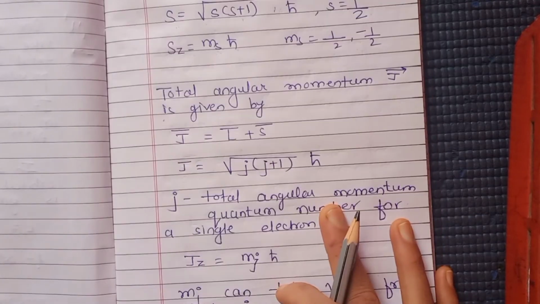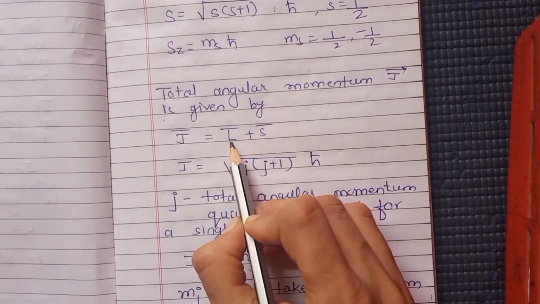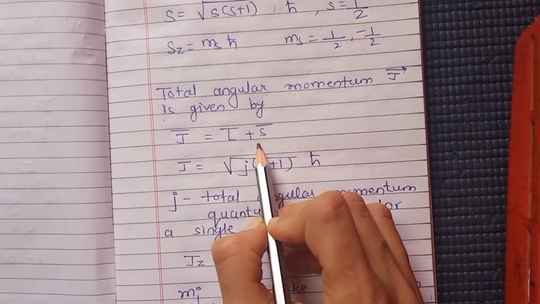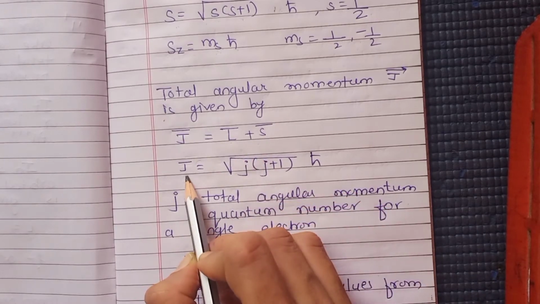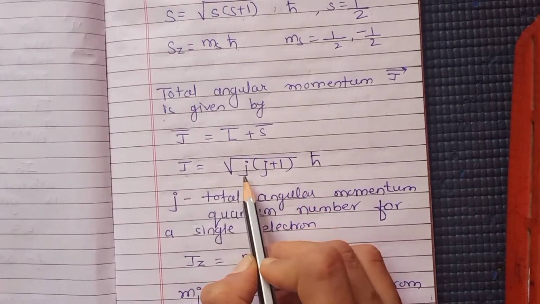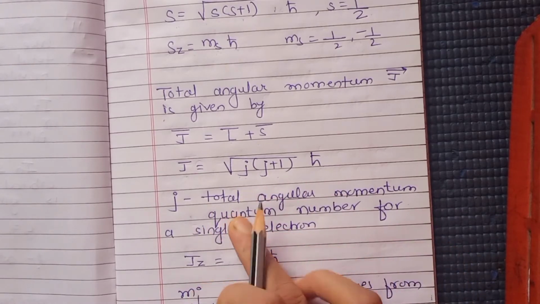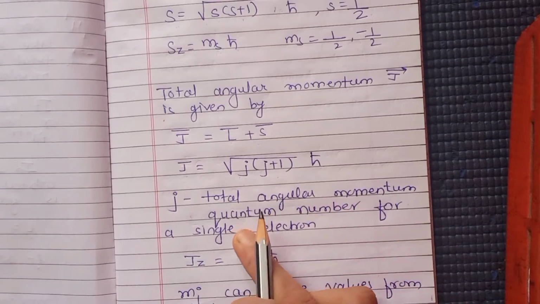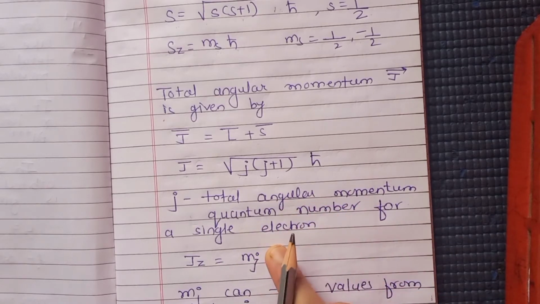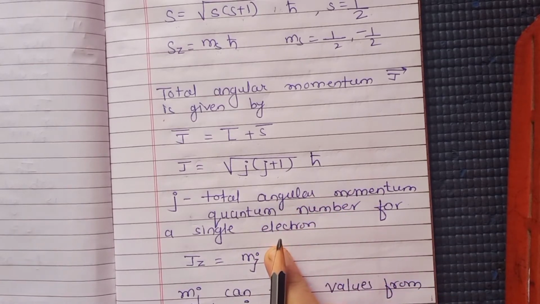Total angular momentum J, we know that it is the sum of orbital angular momentum and spin angular momentum. And we can define the magnitude of J as square root of j into (j plus 1) times h cross. Now, what is this j? j is the total angular momentum quantum number for a single electron. So, what is small l, what is small s, what is small j, all this you should know.